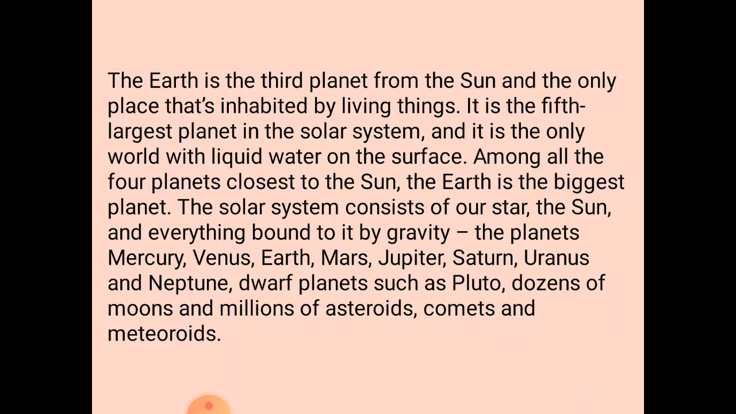The solar system consists of our star, the Sun, and everything bound to it by gravity. The planets like Mercury, Venus, Earth, Mars, Jupiter, Saturn, Uranus, and Neptune, and dwarf planets such as Pluto, dozens of moons, and millions of asteroids, comets, and meteoroids together form the solar system.